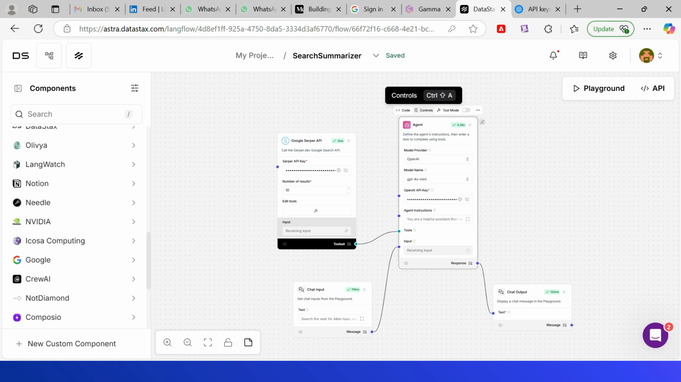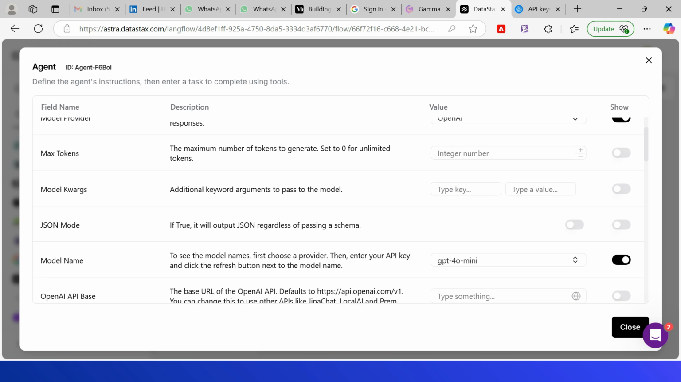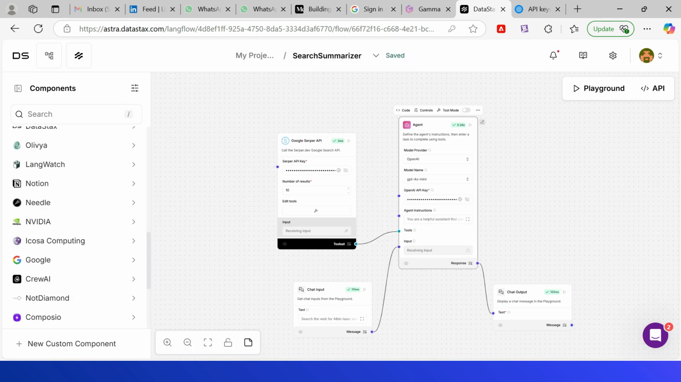Also, if you go to controls, you can configure the various parameters. In this case, you can even modify the model provider from here, max tokens, and JSON mode, and whatever parameters you want, you can configure here. Also, one more thing is tools mode. In this case, it is not on. If this component is going to be a tool, then you should configure this tools mode.